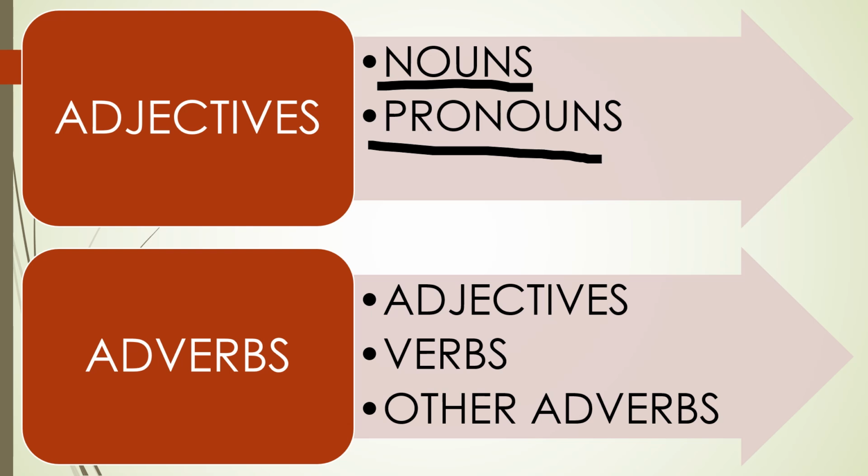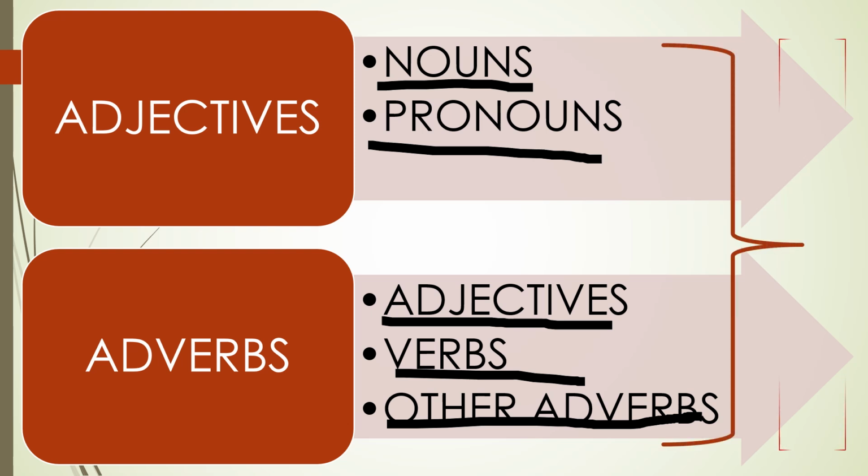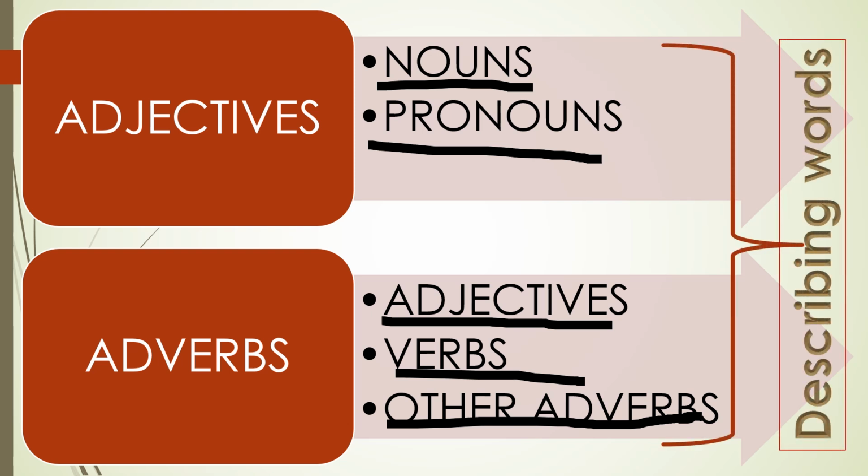On the other hand, adverbs modify or describe adjectives, verbs, and other adverbs. So, that is their difference. Now, let us not forget that adjectives and adverbs are both describing words. I hope you get it.